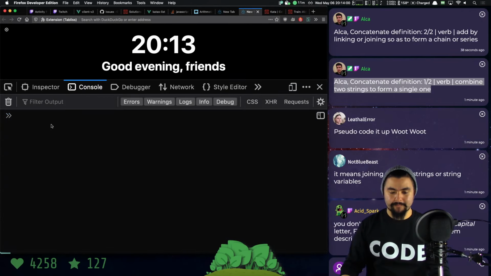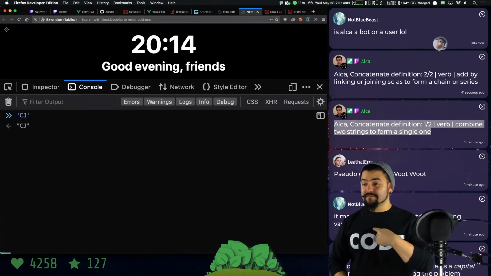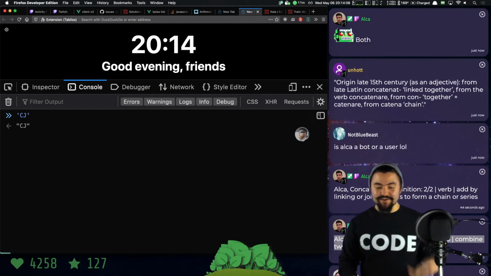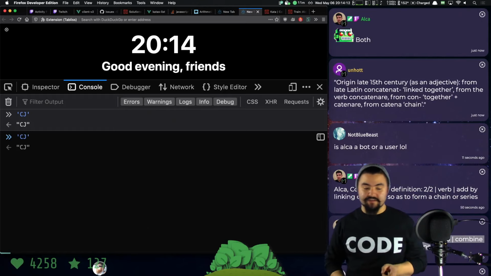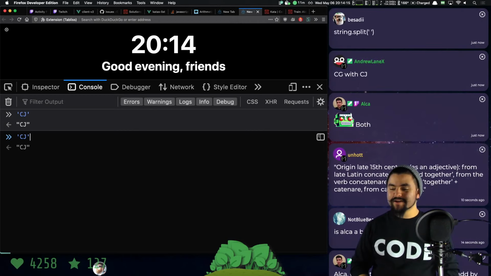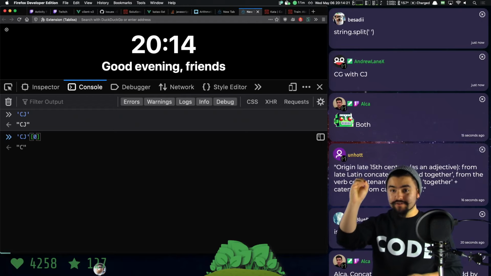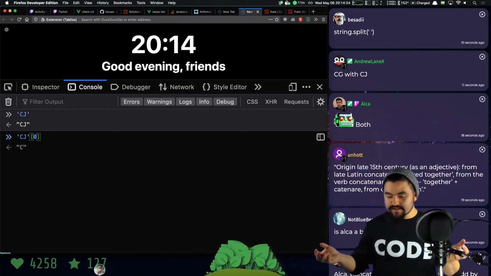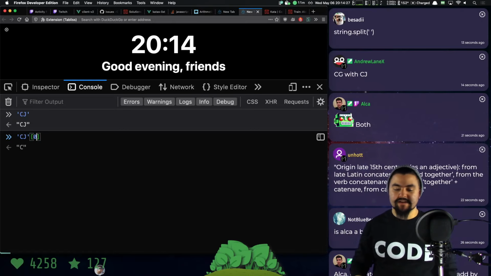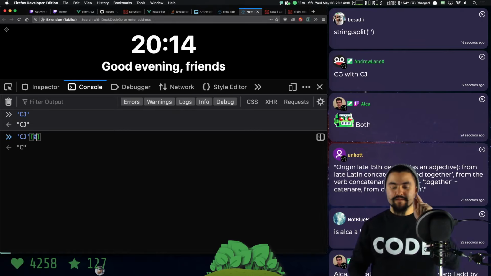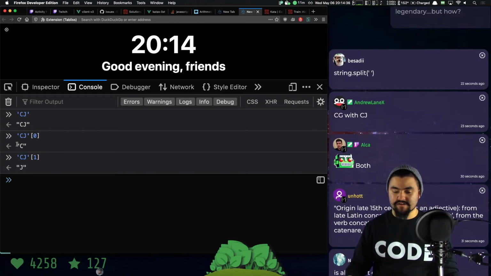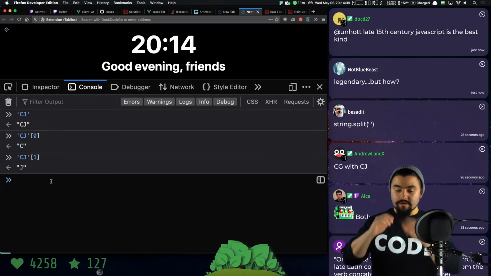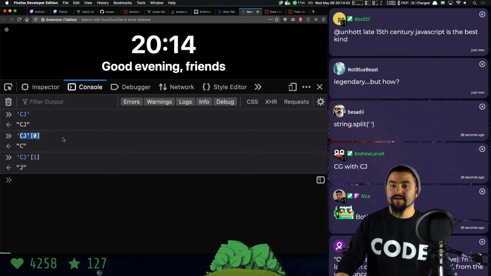When you have a string, let's say I have the string CJ. That's my name. I don't know if I mentioned that. My name is CJ. Strings in JavaScript are wrapped by single quotes. Now, if I want to grab that first character in the string, I can actually treat this like an array. I can just use brackets and say I want the 0th character in there. In programming, most things are 0 indexed instead of 1 indexed. If I say bracket 0, that means give me back the first character. If I do bracket 1, that means give me back the second character. So you can see this results in C, this results in J. In JavaScript, this is how we can get the first letter of a string.